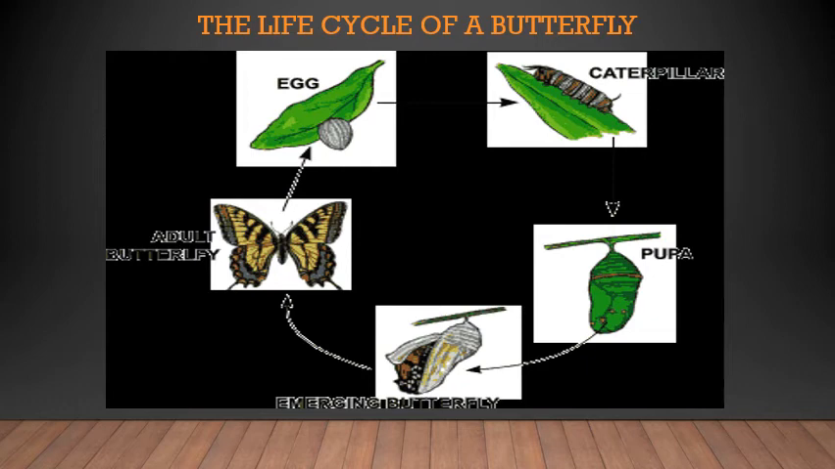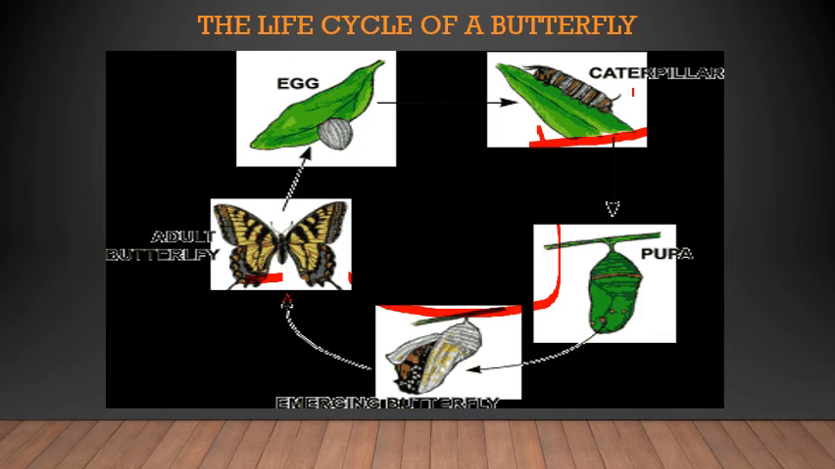Now the young one that hatches out of the butterfly egg does not look like a butterfly. Here you can see the caterpillar does not look like the butterfly at all. It looks entirely different from the butterfly. The butterfly has wings, the caterpillar does not have wings. The stages that it undergoes are nothing but the metamorphosis: the stages from caterpillar to the pupa and the emerging butterfly. This is called metamorphosis.